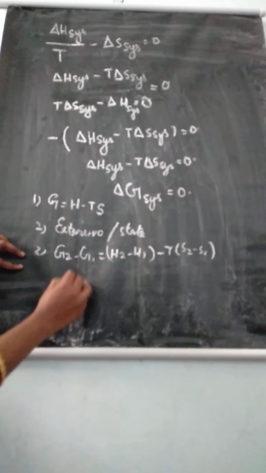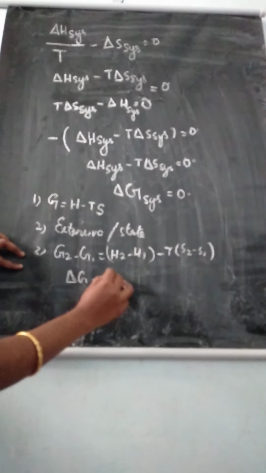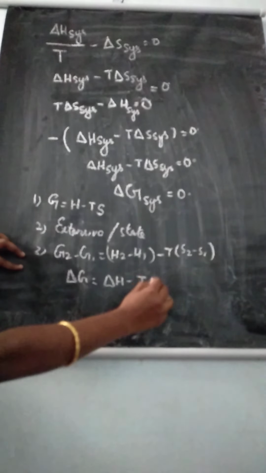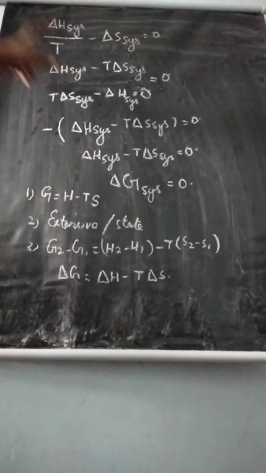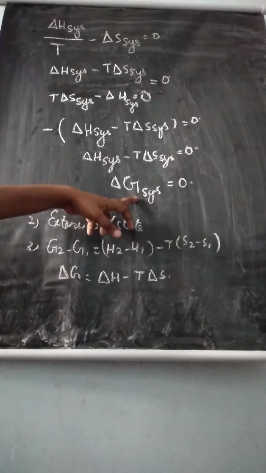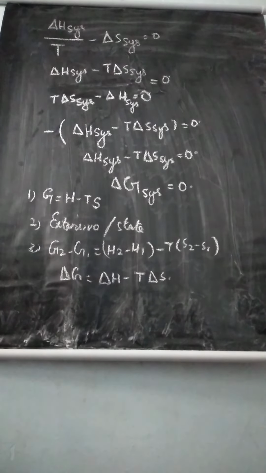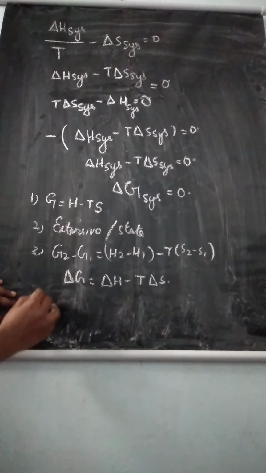So we can write delta G is equal to delta H minus T delta S. Fourth, after this derivation, delta G system is equal to 0. So totally four points we learnt.